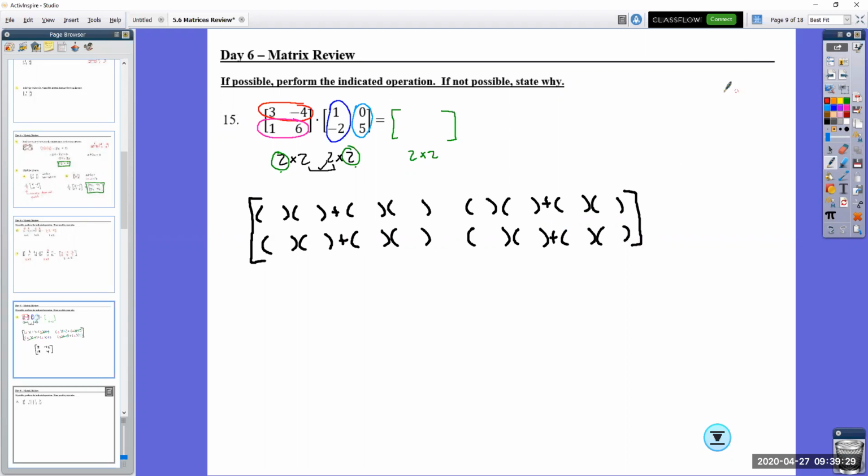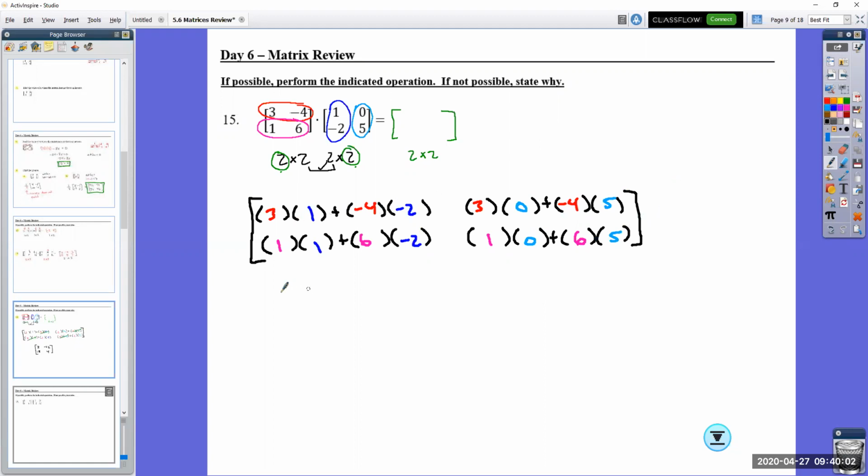Actually, now I'll start filling this in. 3 and 4. 3 and 4. 1, 6. 1, 6. Column 1 and -2. 1 and -2. Column 2, notice this is all of column 2, it's going to be 0 and 5. 0 and 5. Then multiply this out.